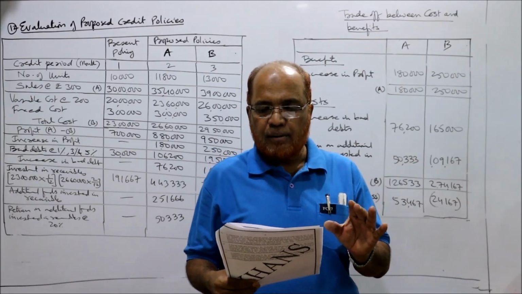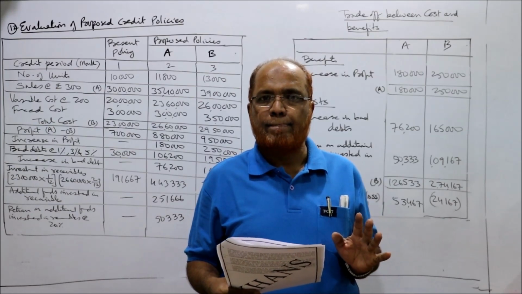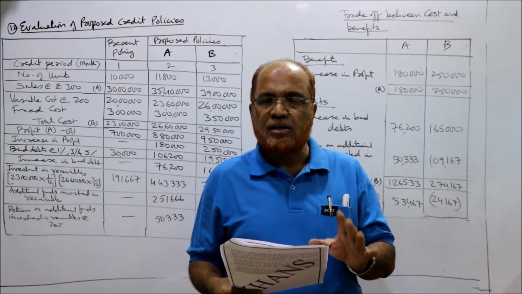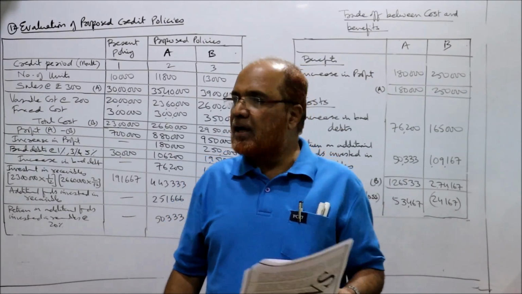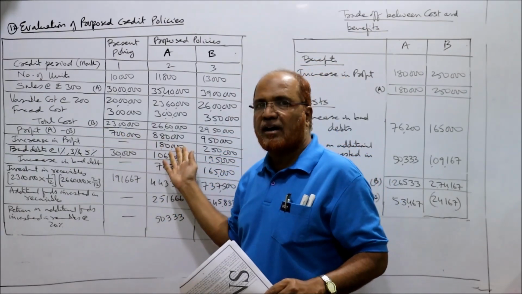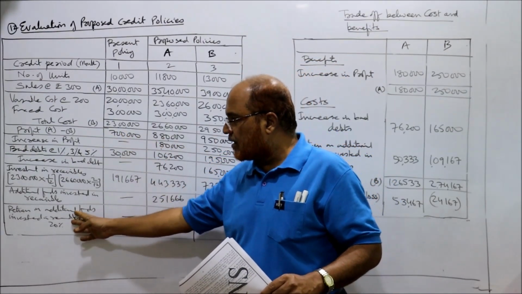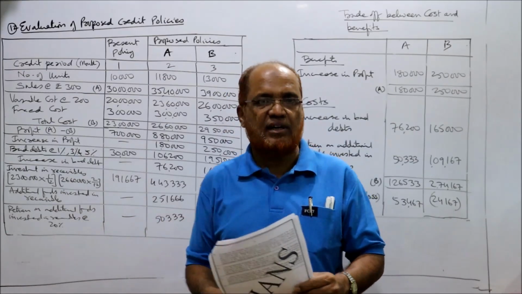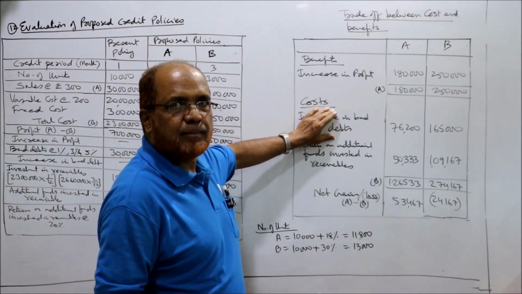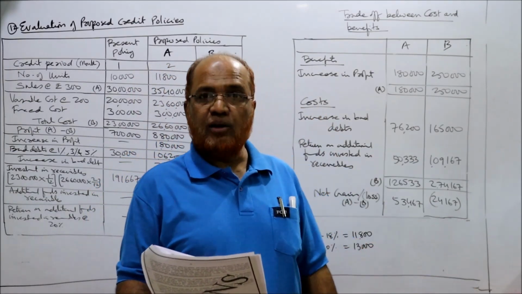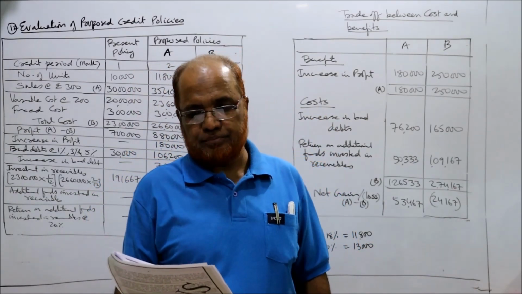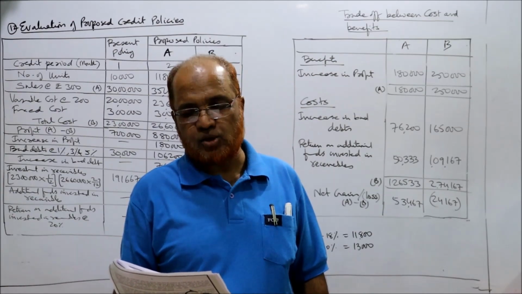Now in this problem, bad debts are not given. So only 2 items will be there, one in benefit, one in cost. In benefit will come increase in profit, and in cost will come return on additional funds invested in receivables. We don't have bad debts. So again you can do this 14th problem as homework, as your practice.